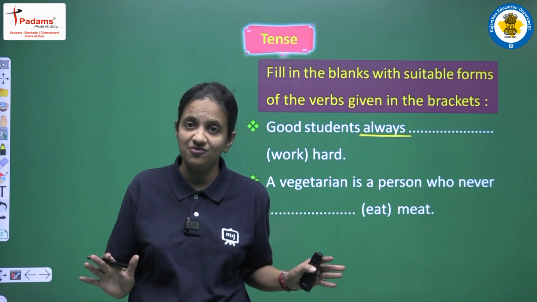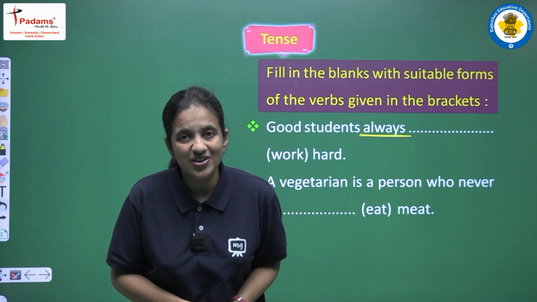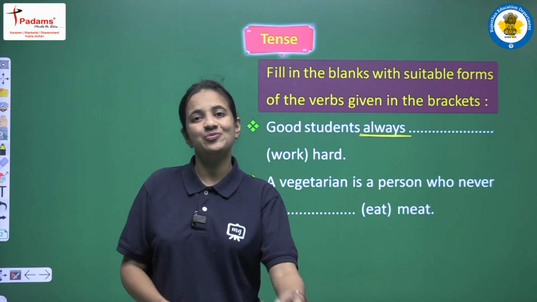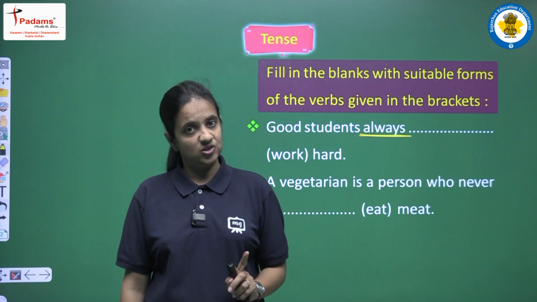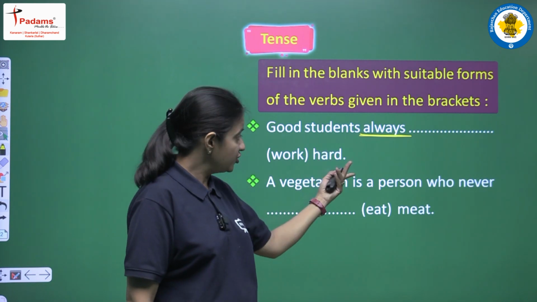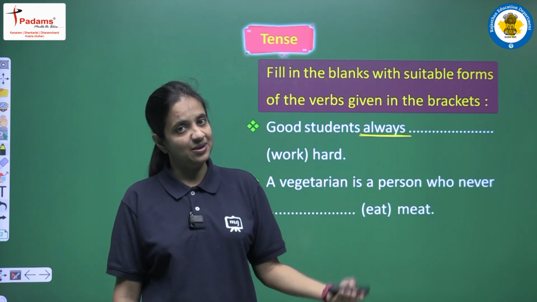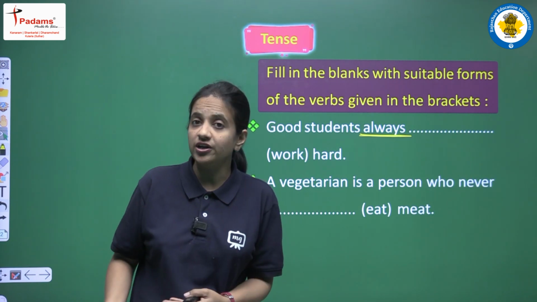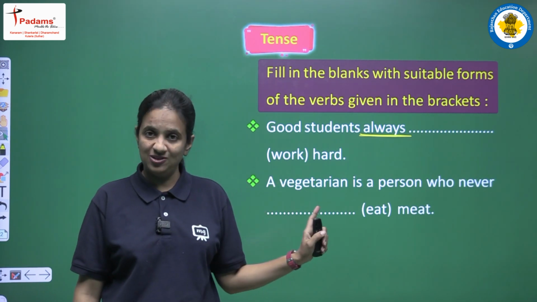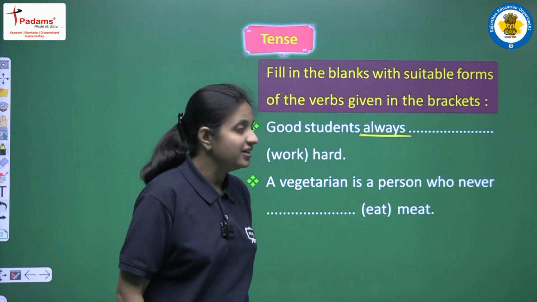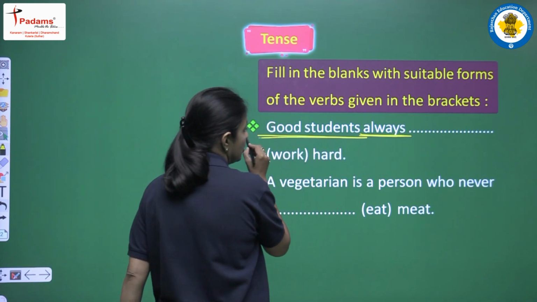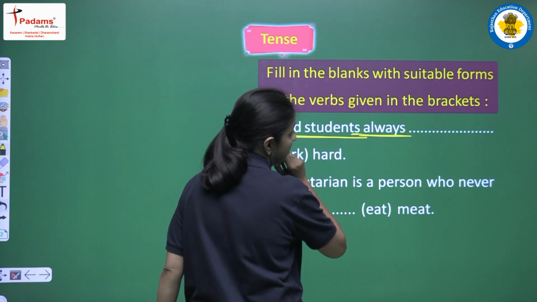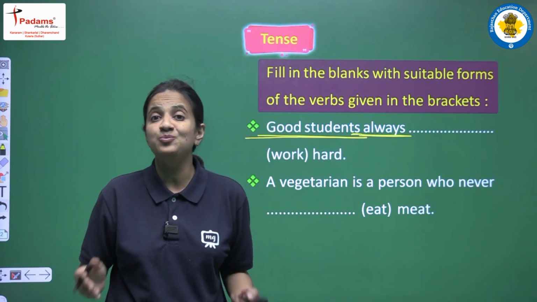Okay, we have identified this. Now next we have to recall the rules related with present simple tense. So next we will observe that this is a positive sentence, okay, because we are having no question mark at the end of the sentence, and at the same time we are having no not in the sentence. So this is the positive sentence. So in a positive sentence of present simple tense, if the subject is plural, so we are having good students, right? It means our subject is plural one.